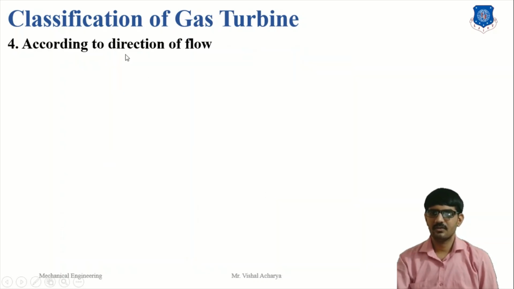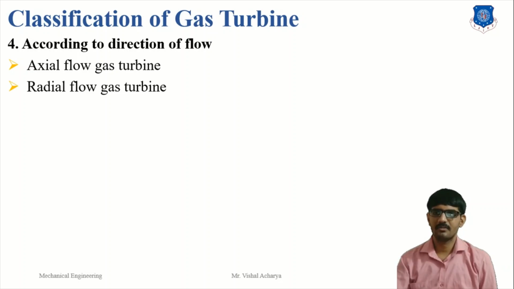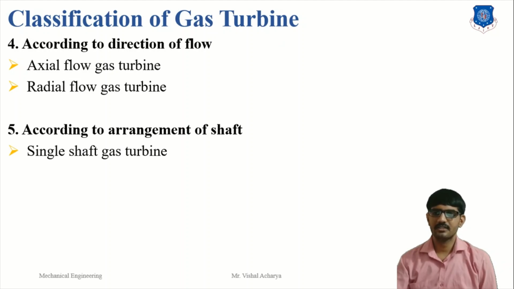The next classification of turbine is according to the direction of flow, starting with axial flow. In an axial flow gas turbine, the direction of gas flow is parallel to the turbine axis. In the radial gas turbine, the flow of the gas is perpendicular to the axis of the turbine. According to the arrangement of shaft, when we use one shaft it is called a single shaft gas turbine. When we use multiple shafts in series or parallel, it is called a multi-shaft gas turbine.